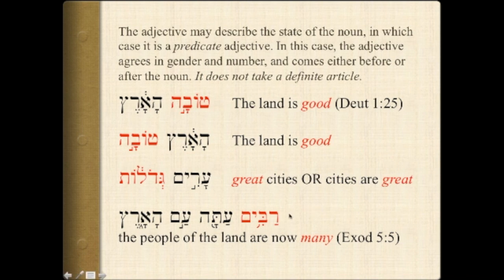Here's another example. And notice here the adjective is coming first in Hebrew word order, but in English word order, it makes the most sense at the end. So the people of the land now are many, or the people of the land are now many.